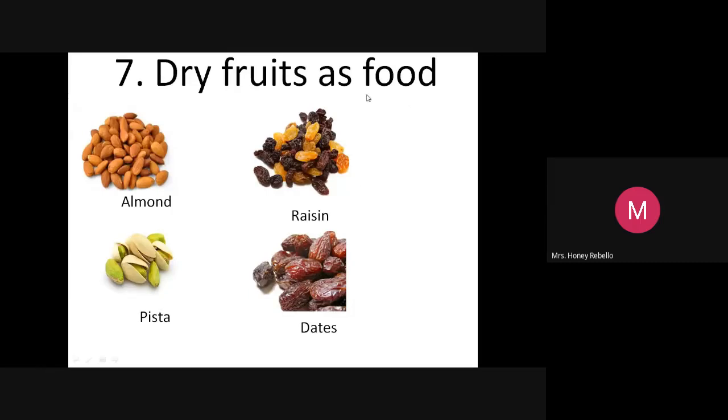Almond. A-L-M-O-N-D. The L is silent. Raisin. Then pista, you have lovely ice cream. With this, they make ice cream with all the nuts and the dates and all these dry fruits. Now see the last one, dates. You must eat at least one or two dates per day. Okay. Now you have seen all these things.